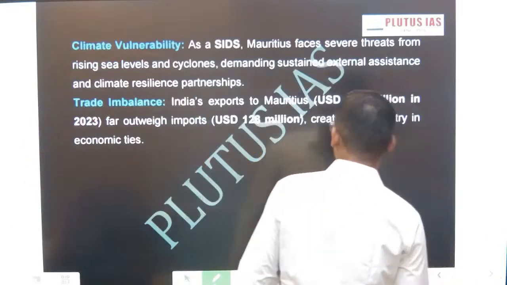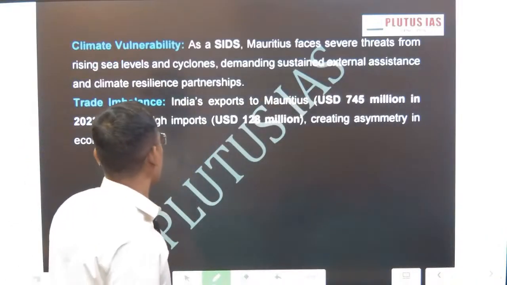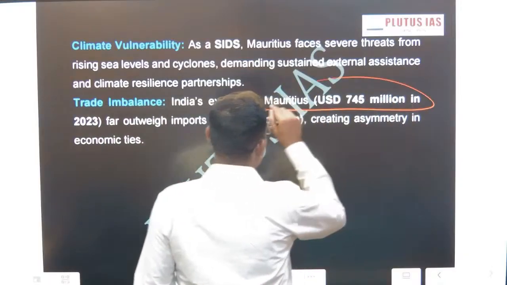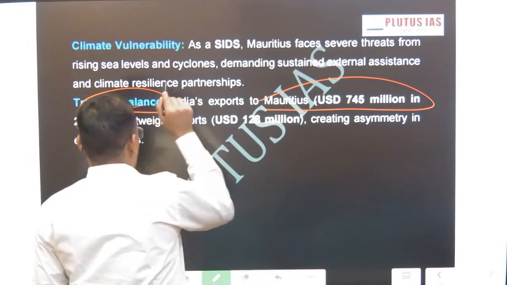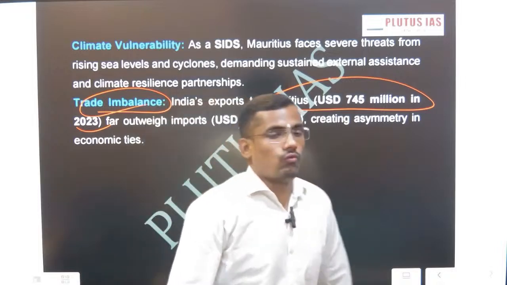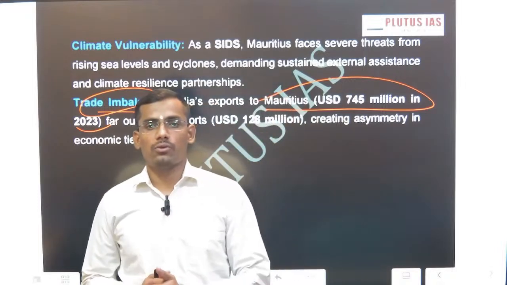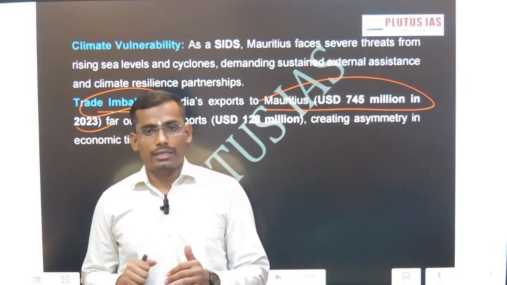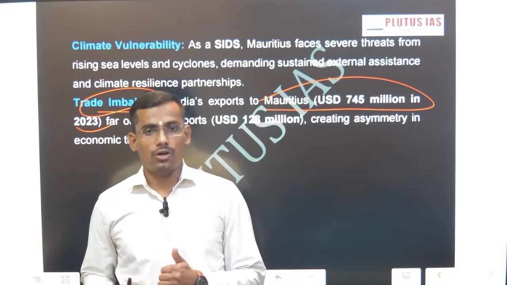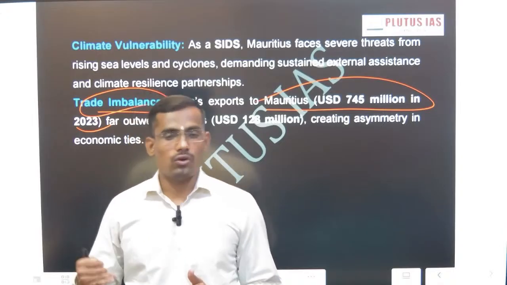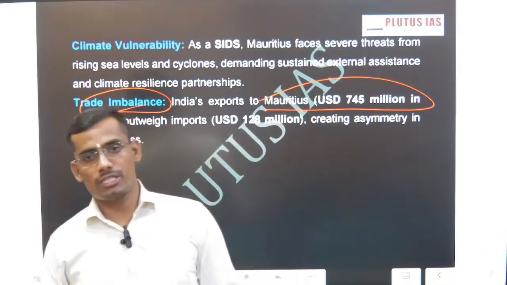The next one is climate vulnerability and trade imbalance. So what can we do apart from this? The main thing is to engage in discussion and dialogue, second, climate, and follow the Gujral Doctrine, non-reciprocity.